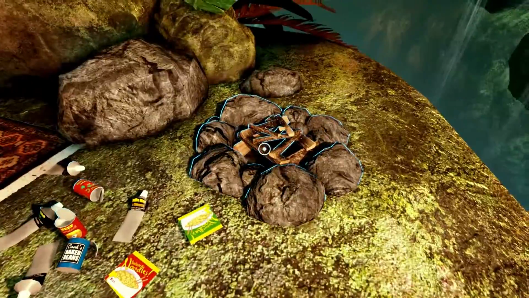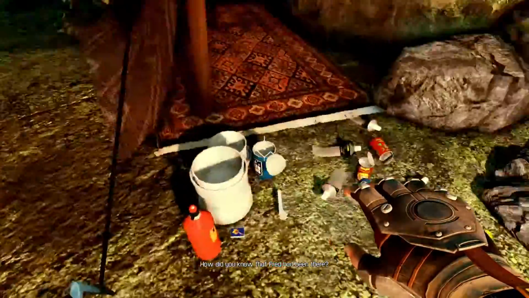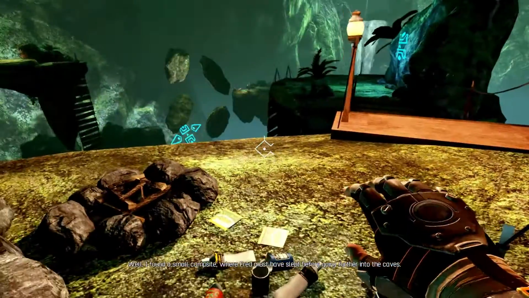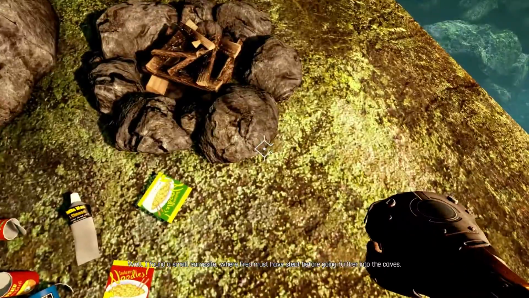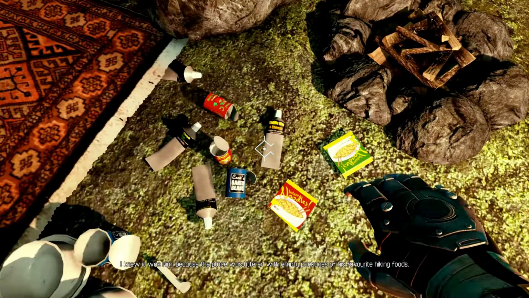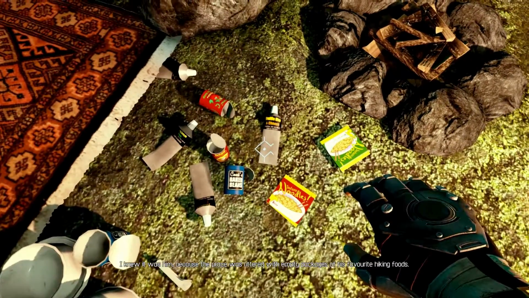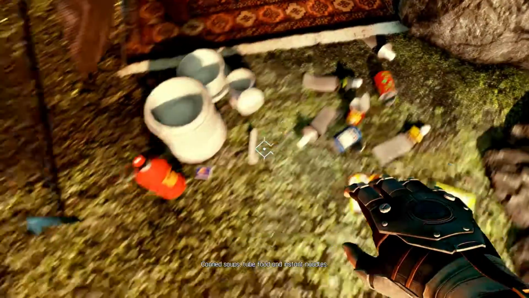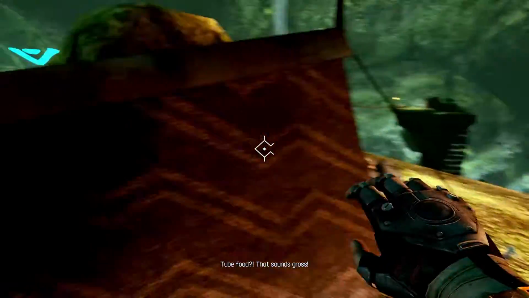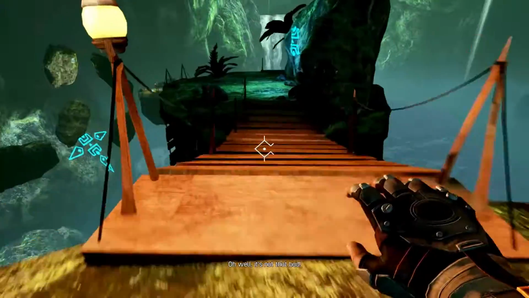Ooh, yes. How did you know Fred had been there? Well, I found a small campsite where Fred must have slept before going further into the caves. I knew it was him because the place was littered with empty packages of his favorite hiking foods. Canned soups. Truffle mac and cheese in a tube? Noodles. I don't understand. That sounds gross. Yo, this kid knows what's up. It's not that bad. No, I think you're wrong.